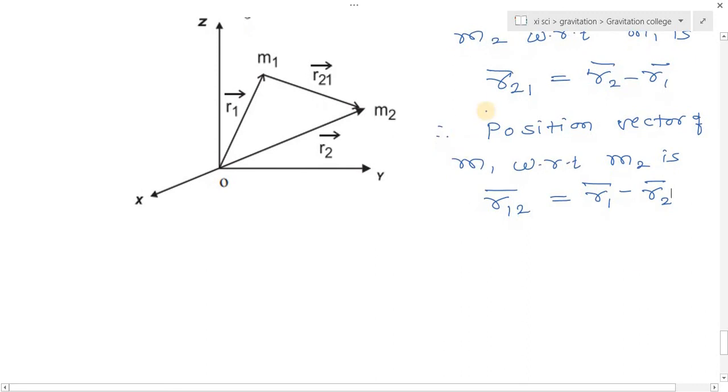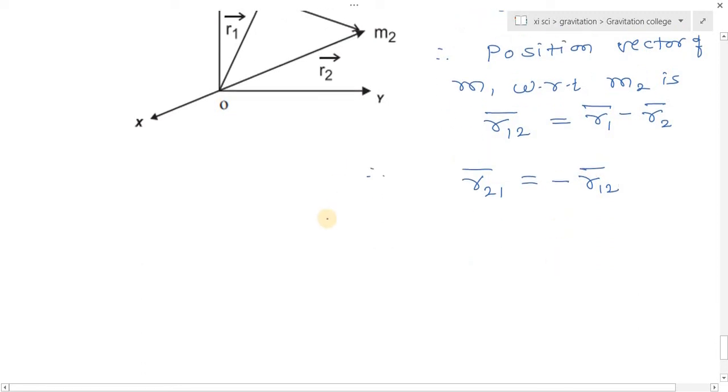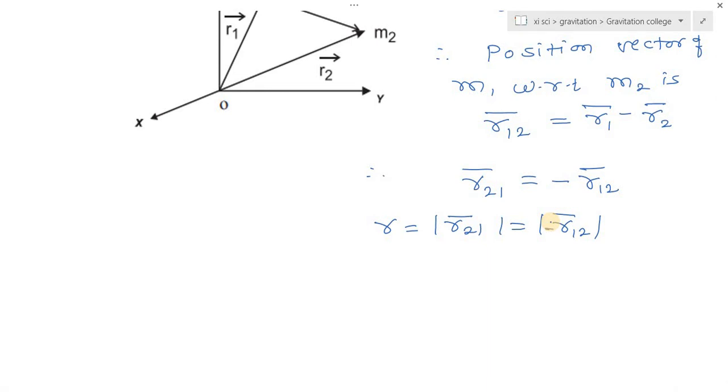Now if we observe these two formulas, we can write r21 bar is equal to minus of r12 bar, but these are only opposite in direction. If we take the magnitude, r is equal to mod of r21 bar, which is equal to mod of r12 bar. Here the magnitudes of both are equal.